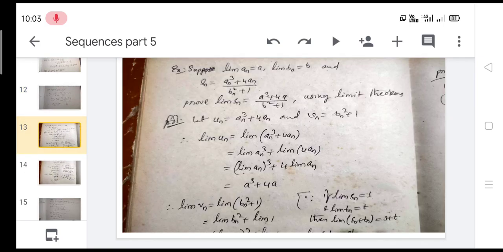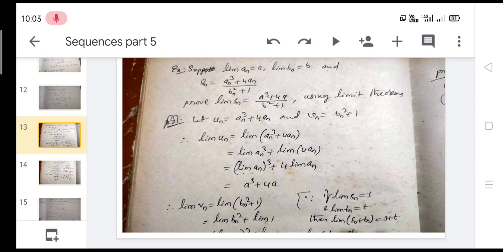Now we take an example based on the above theorems. Suppose the limit of an is equal to a, the limit of bn is equal to b, and Sn is equal to (an³ + 4an)/(bn² + 1). Prove that the limit of Sn is equal to (a³ + 4a)/(b² + 1) using limit theorems.